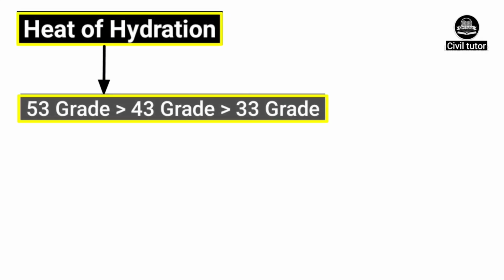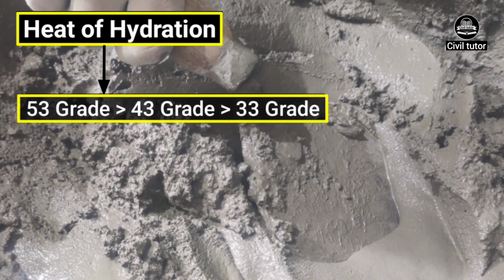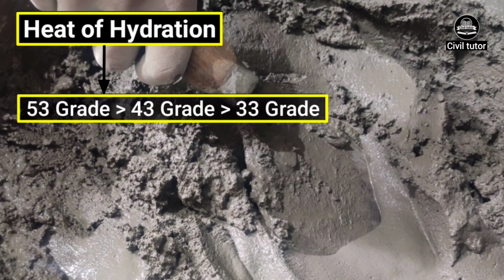Among all the grades, the 53 grade of cement releases heat of hydration at a much faster rate in comparison to 33 and 43 grade of cement. Therefore, it increases the chances of cracks in concrete. Heat of hydration is released as soon as cement is mixed with water. Hence, 53 grade should be used only under good supervision and where proper precautions are taken to reduce the higher heat of hydration through proper curing.